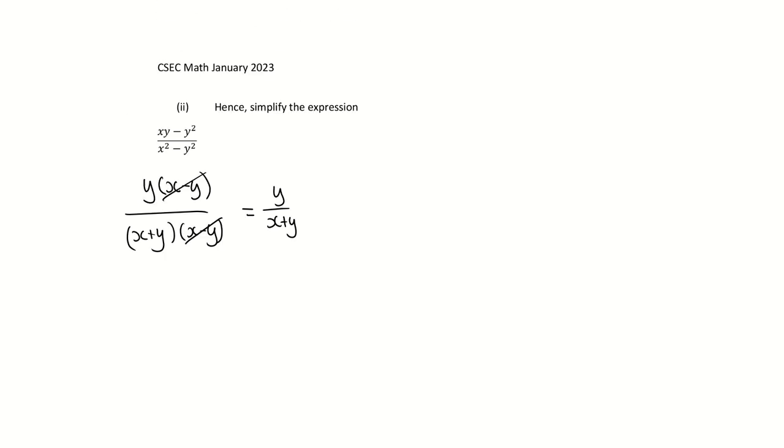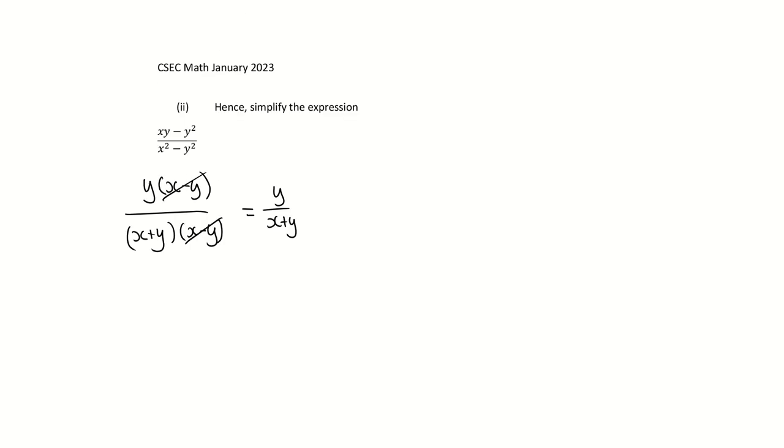Hence simplify. I told you guys when you see hence simplify, you're using what you know. From above, this one was y by x minus y, and the bottom part was x plus y by x minus y. X minus y have in common, so you cross that off. Y over x plus y, and that is your answer for this question.